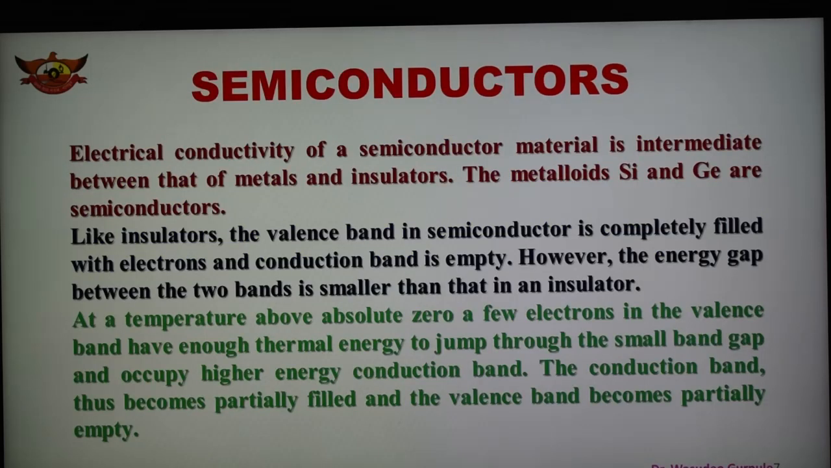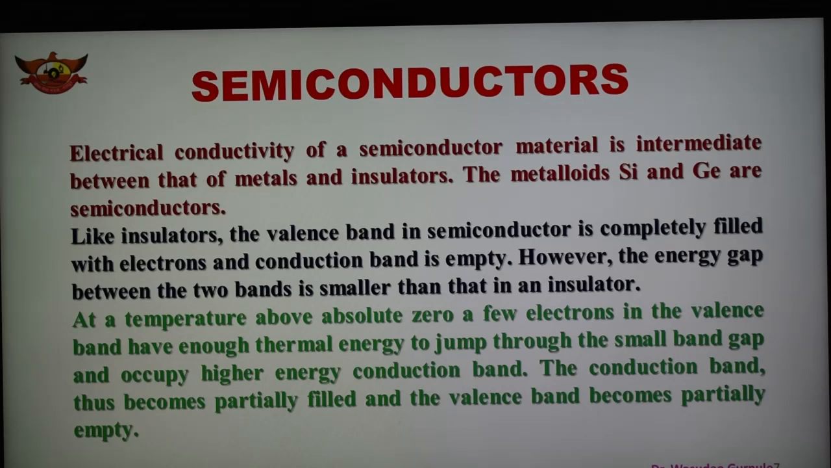The third important point is: what are semiconductors? This is important. Semiconductors are materials which have intermediate electrical conductivity between those of metals and insulators. Metals are good conductors and insulators are very bad conductors, but semiconductors have properties in between metal and insulator. Examples of semiconductors are silicon and germanium, which are metalloids.